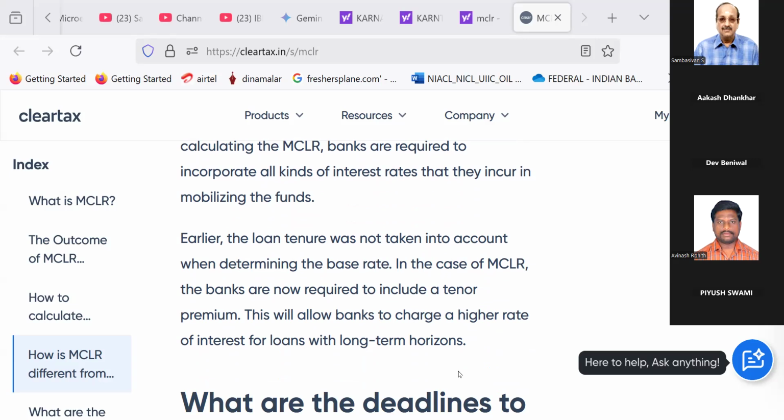Earlier, the loan tenure was not taken into account when determining the base rate. In the case of MCLR, the banks are now required to include a tenure premium. This will allow banks to charge a higher rate of interest for loans with long-term horizons.